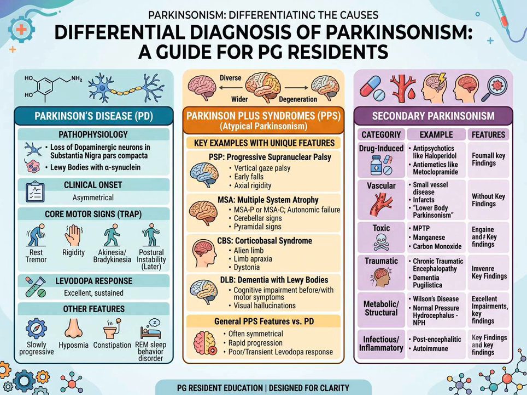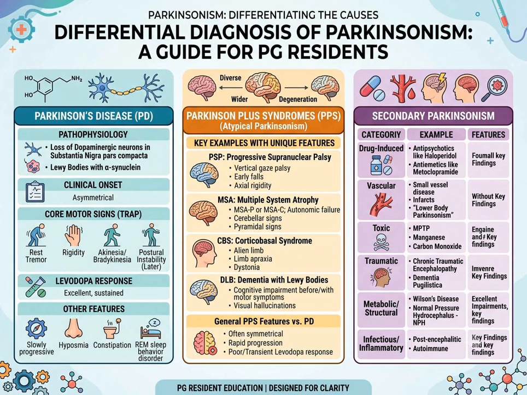Drug-induced Parkinsonism is incredibly common in clinical practice and is frequently caused by dopamine-blocking agents such as antipsychotics like haloperidol or antiemetics like metoclopramide. Vascular Parkinsonism often results from severe small vessel disease or multiple basal ganglia infarcts, and is sometimes referred to as lower body Parkinsonism due to its prominent effect on the patient's gait rather than their upper extremities. Toxic causes are rare but important and can include exposure to MPTP, manganese toxicity, or carbon monoxide poisoning.